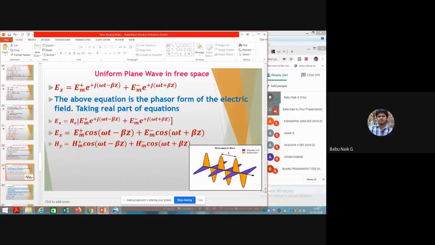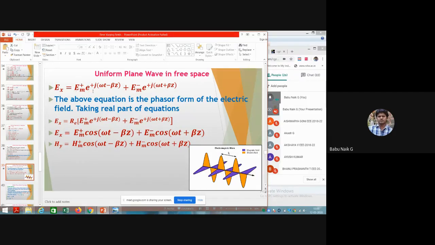We have seen this considering all the Maxwell equations with respect to time. The final equation has the electric field in the x direction and the magnetic field in the y direction. The wave travels either in the forward direction or the backward direction. On the z axis there is a positive and a negative direction.